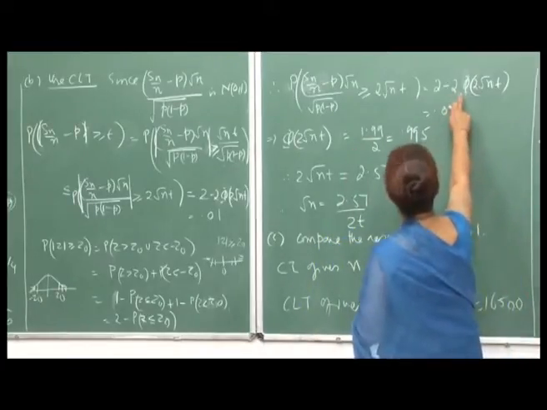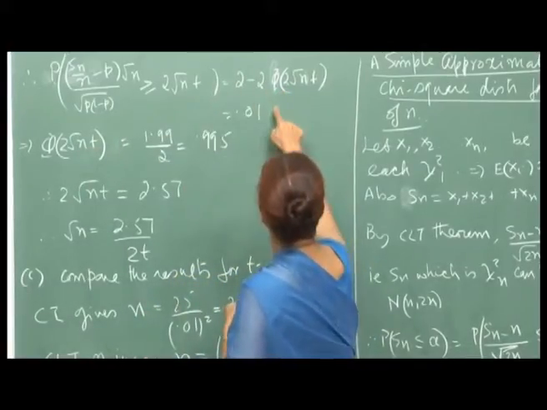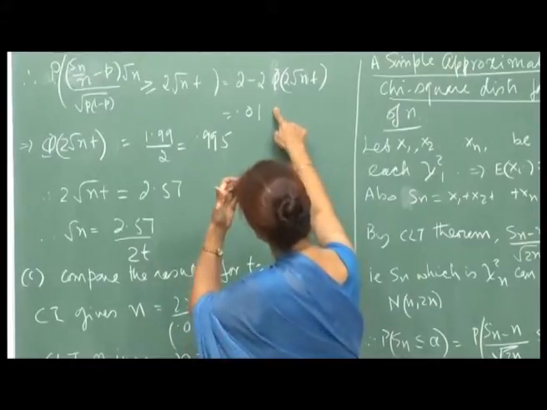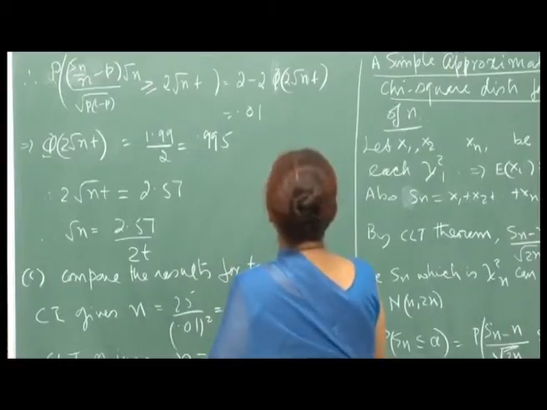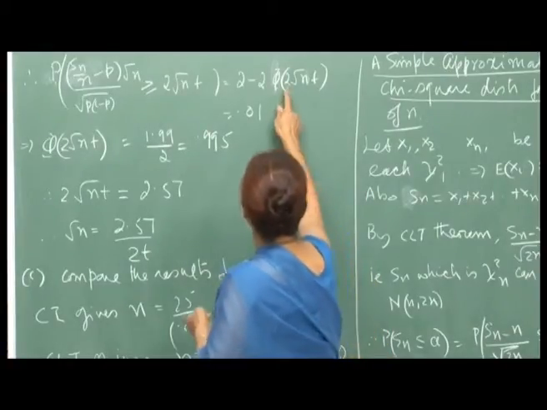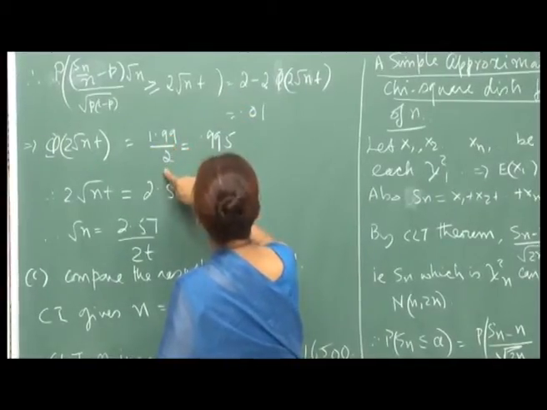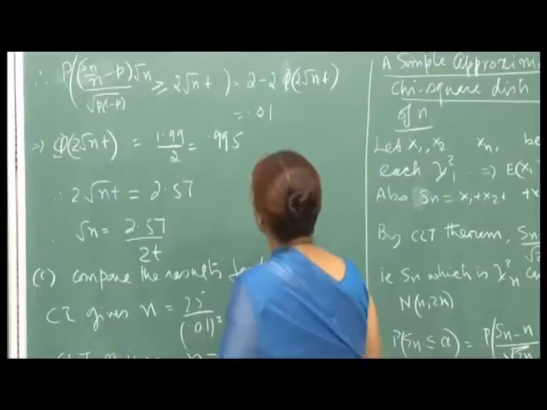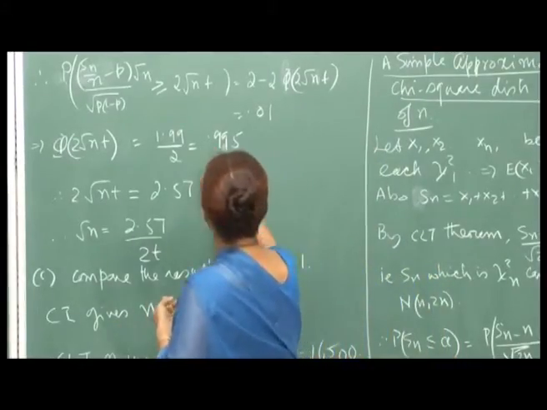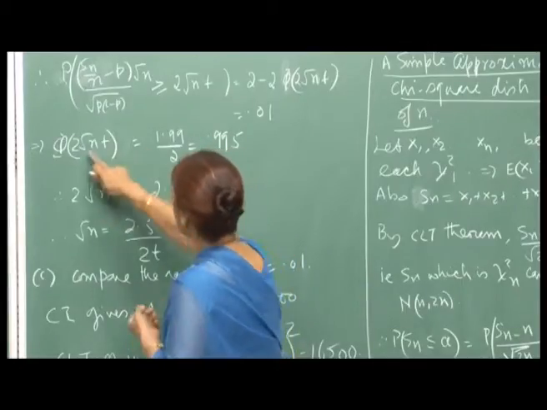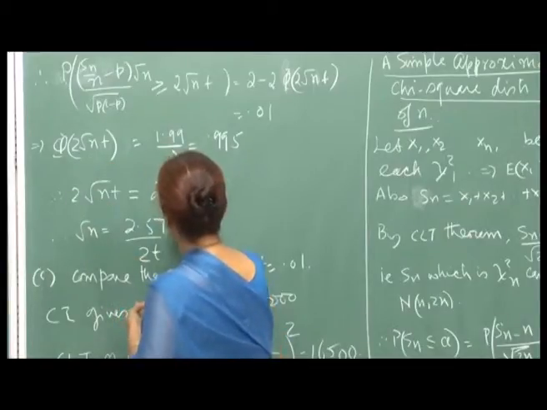Therefore, this tells me that phi of 2 root n t, if you bring this to this side and take this to this side, will be 1.99 divided by 2, which is 0.995, and so you look up the standard normal tables, and corresponding to this probability, the corresponding value of the variate is 2.57.